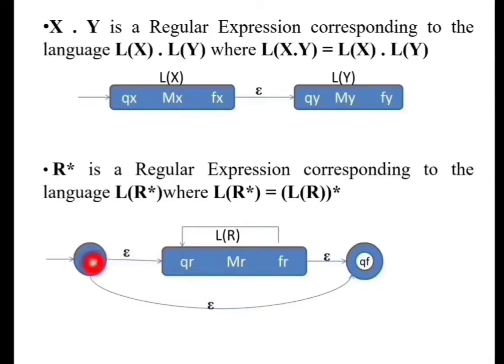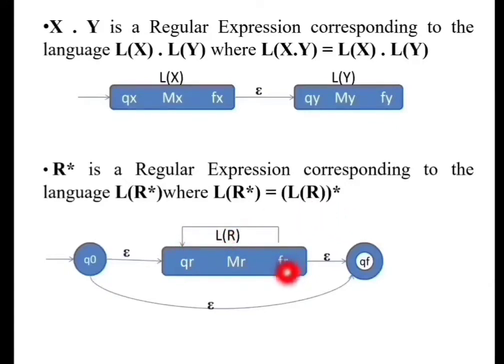If L of R is repeating 0 times, it means from the initial state we are going to move to the final state without moving through L of R. That means directly from Q0 to QF. That is the 0th transition.